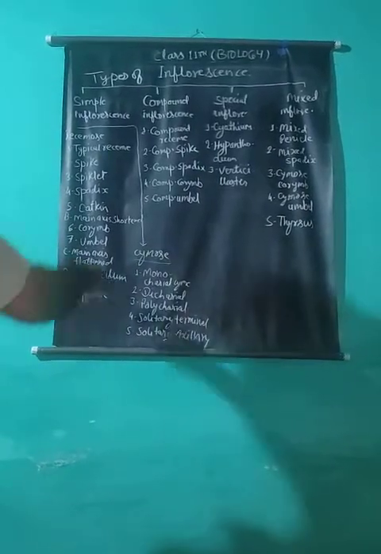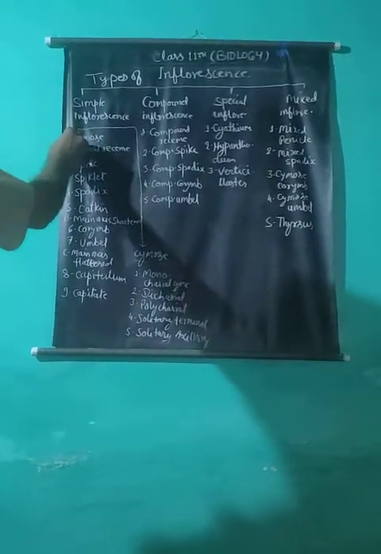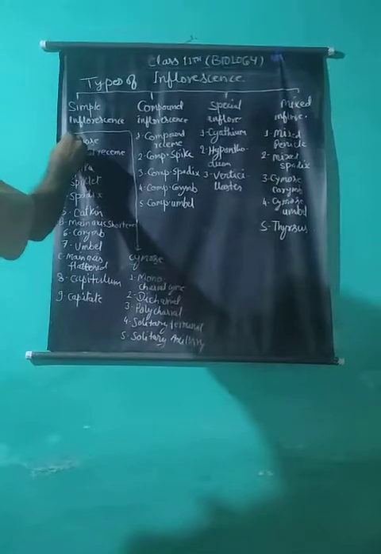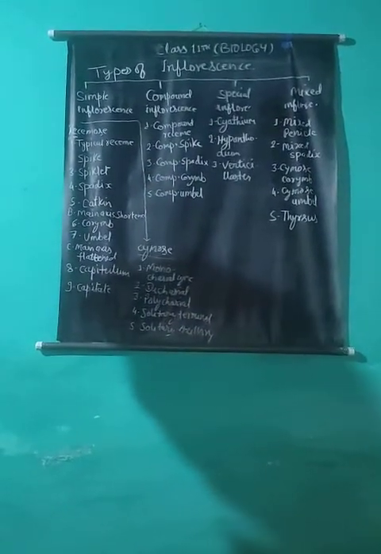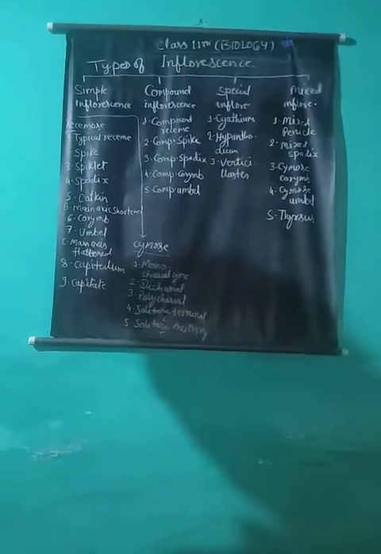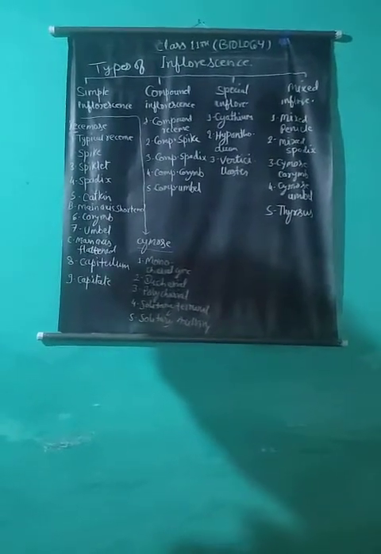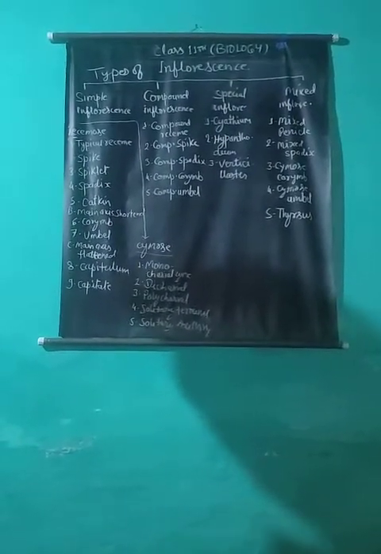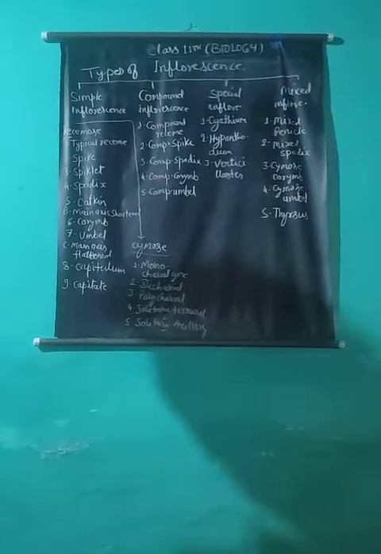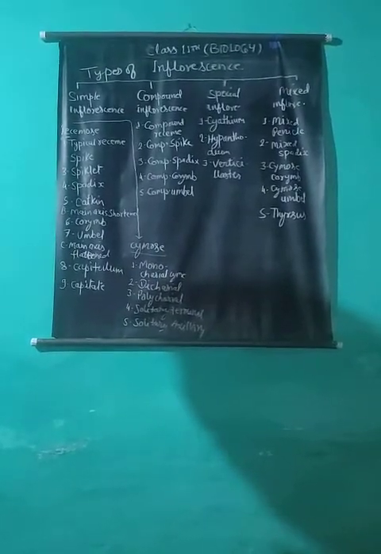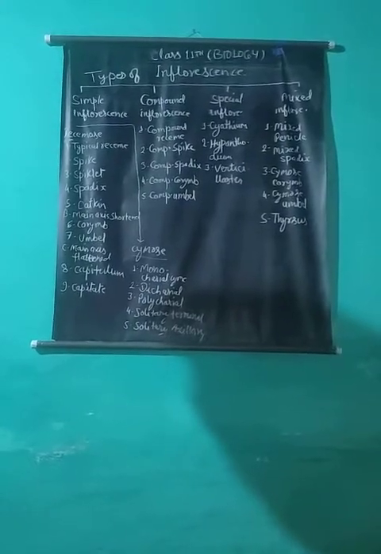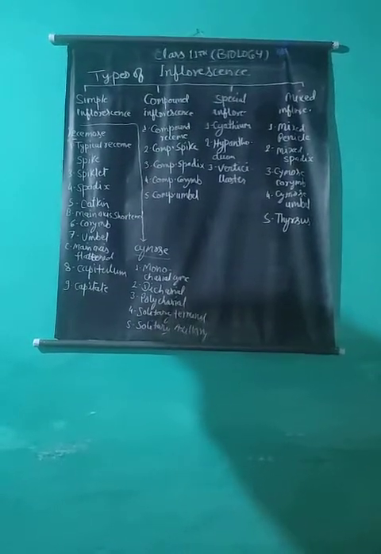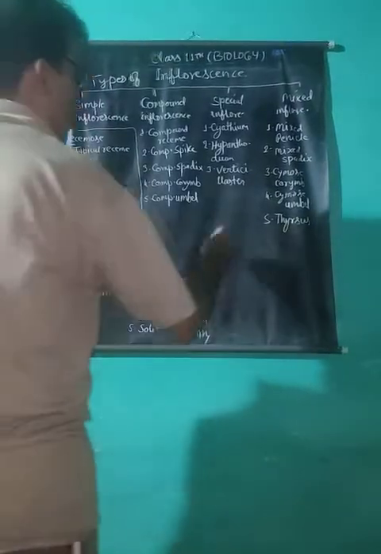Main axis elongated. Typical raceme. In this type, the main axis or rachis is elongated and bears flowers laterally. The lowest flower is oldest with a longer pedicel, and younger flowers toward the growing point have smaller pedicels. Example, mustard.